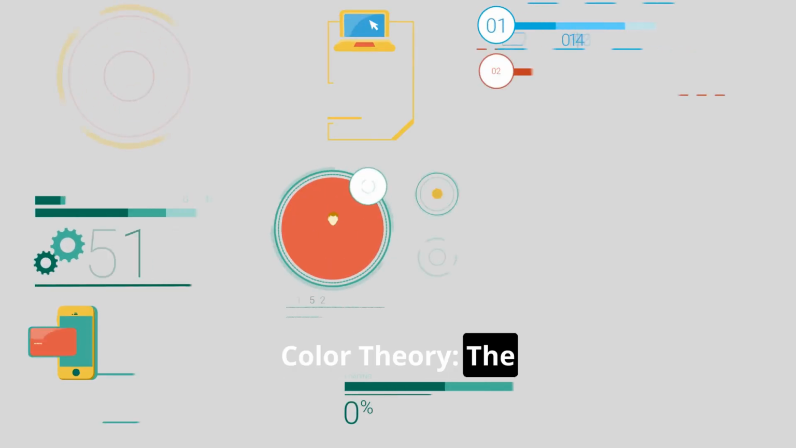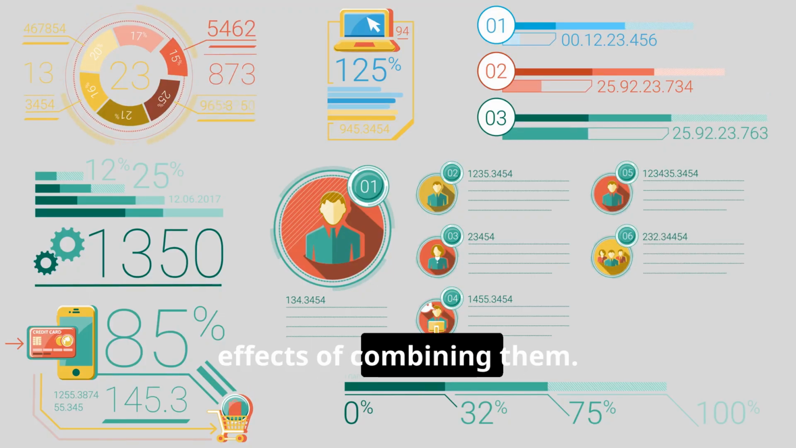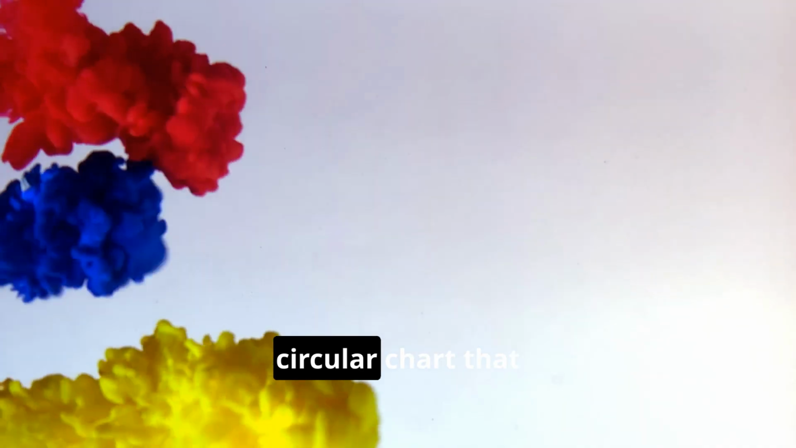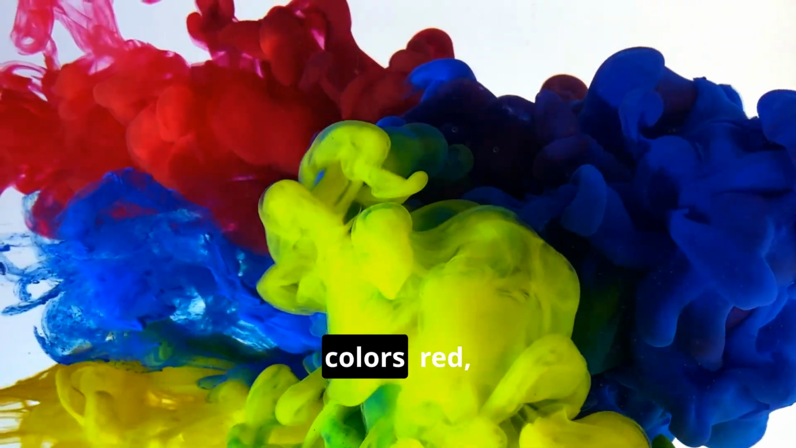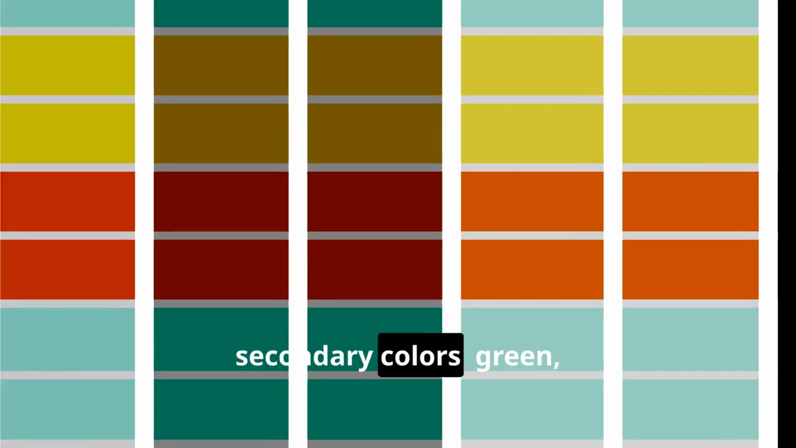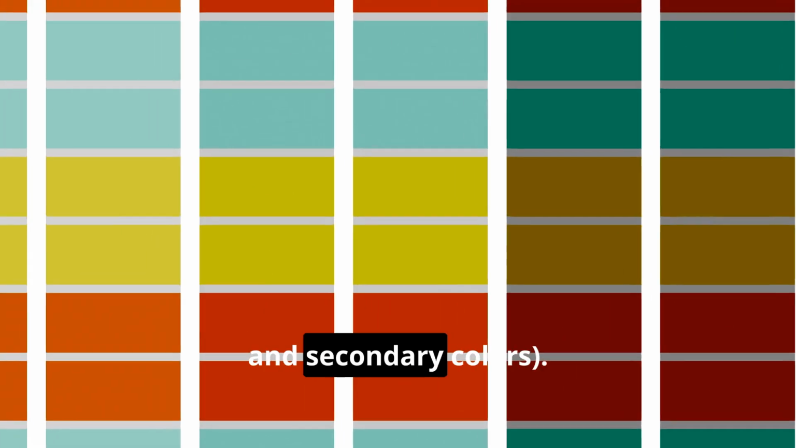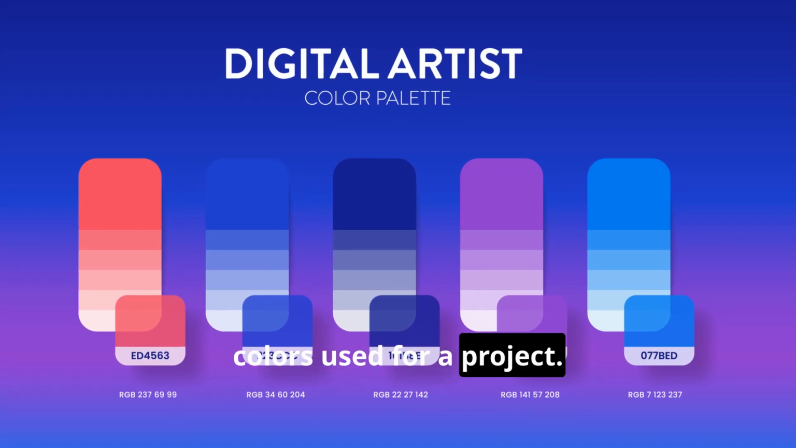Color theory: the study of how colors are mixed, how they relate to one another, and the visual effects of combining them. It's built on the color wheel. Color wheel, a circular chart that shows the relationships between colors. It includes primary colors, red, yellow, blue, secondary colors, green, orange, purple, and tertiary colors, mixtures of primary and secondary colors. Color palette, a curated selection of colors used for a project.